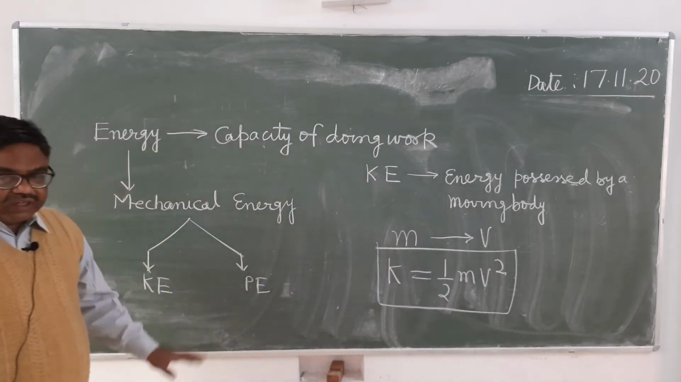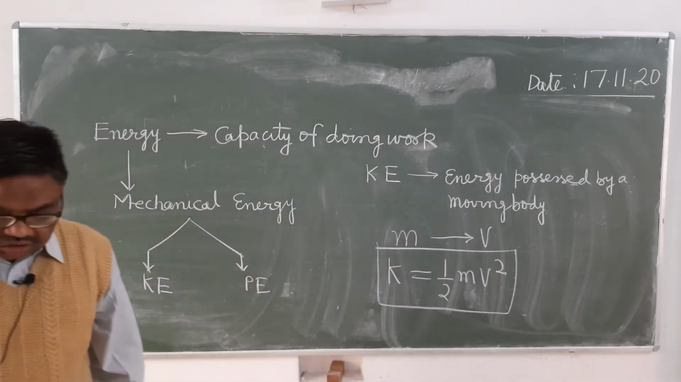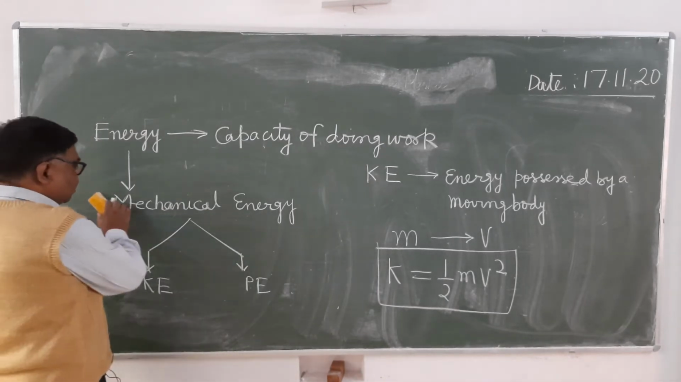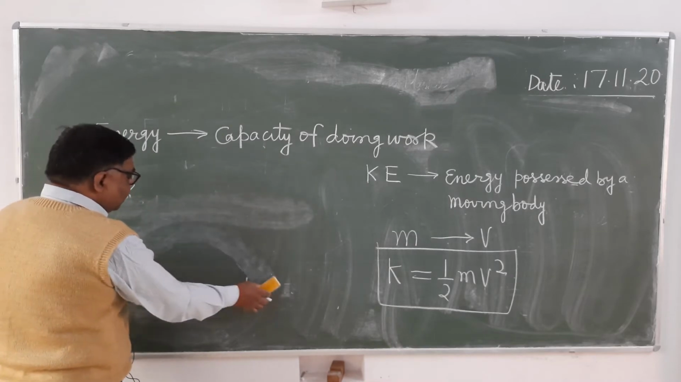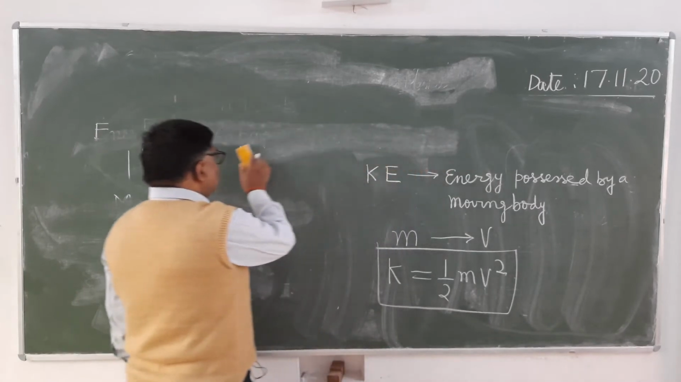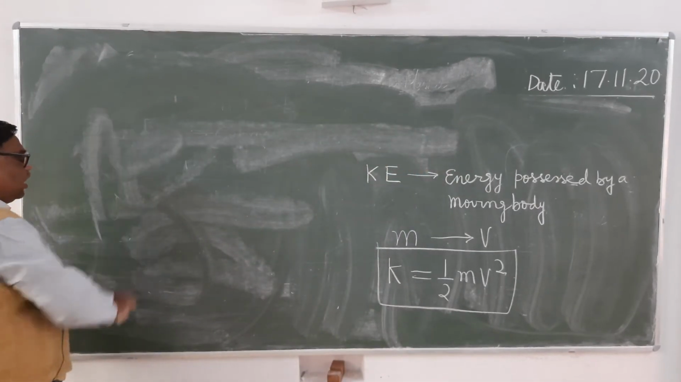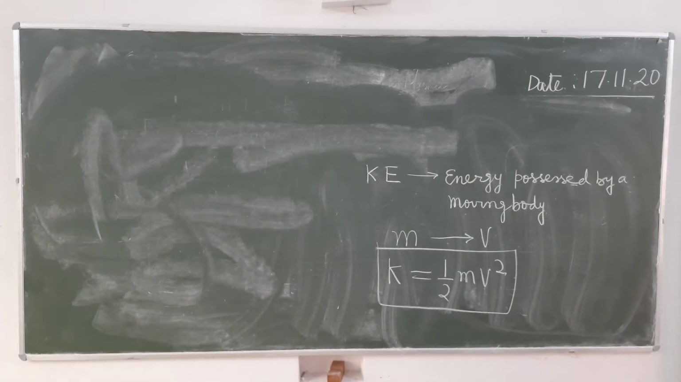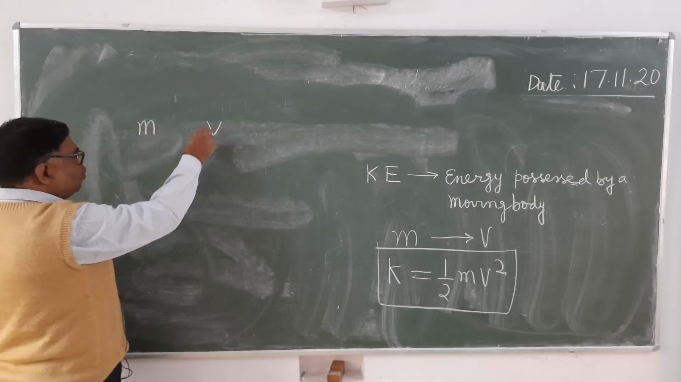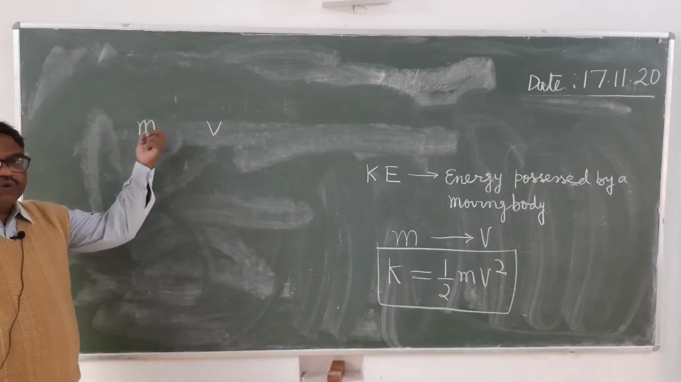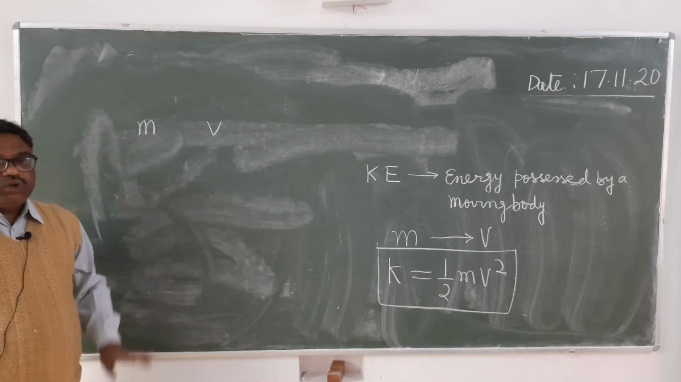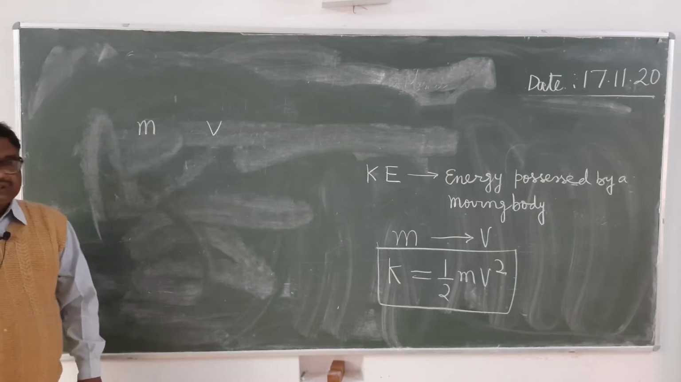Now see here, we will derive this formula. As we know, energy is the capacity of doing work. Means energy will be equal to the work done. If there is any body of mass m moving with a velocity v, it has achieved some velocity v by applying some force F. On applying force F, it has achieved the velocity v. So what will be the kinetic energy? That I have told, it is equal to 1 upon 2 m into v square.